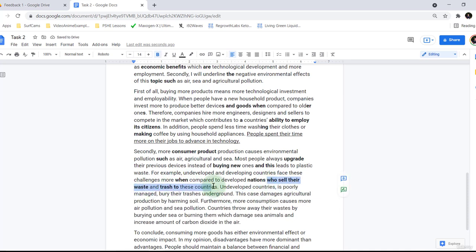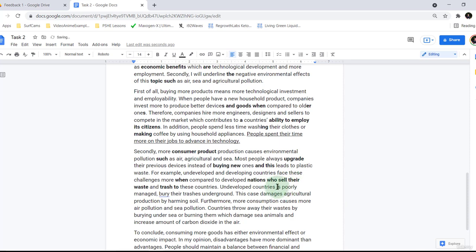I think I know what the student's saying, that sometimes more developed countries are selling waste products and garbage, rubbish, trash, selling them or moving them to less developed countries. So I'll leave that in, but maybe it needed a bit more of an explanation. Let's read that back. For example, undeveloped and developing countries face these challenges more when compared to developed nations who sell their waste and trash to these countries. Undeveloped countries is poorly managed.